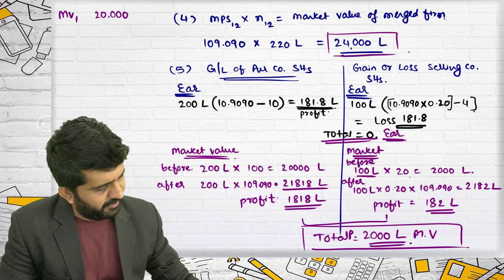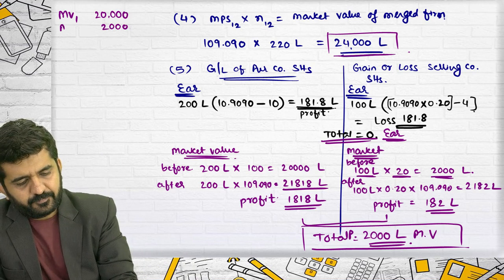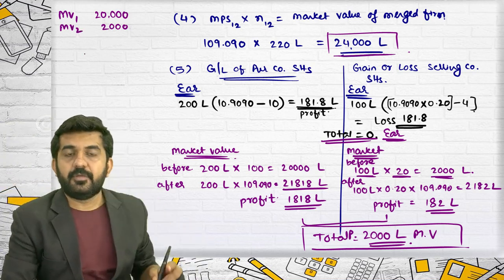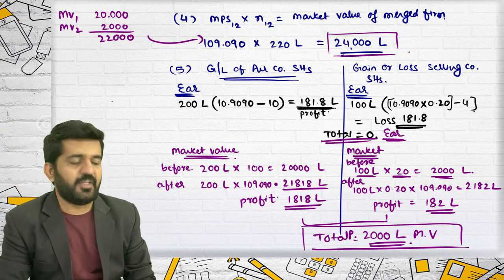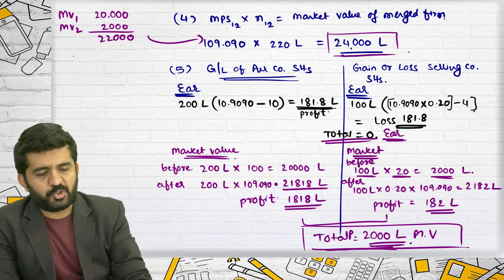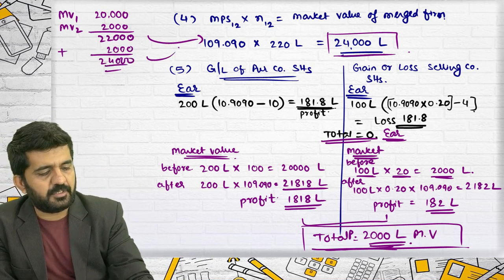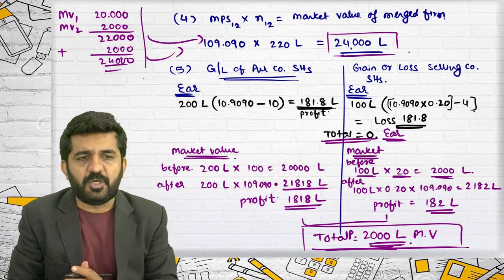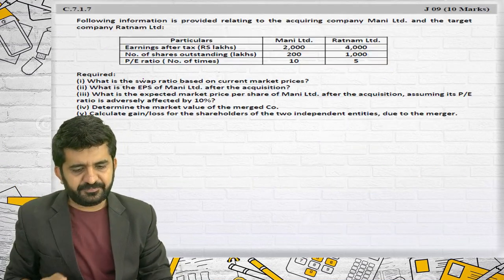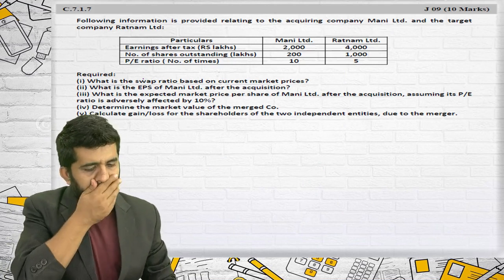Market value of second firm before is 2,000 lakhs. So this is 22,000. But market value of merged firm is 24,000. Why? Because they both are also earning a profit of 2,000. So it is 24,000, which is nothing but this answer. This you need not prove in your examination, but logically you should be knowing this. We are going to 7.1.7.